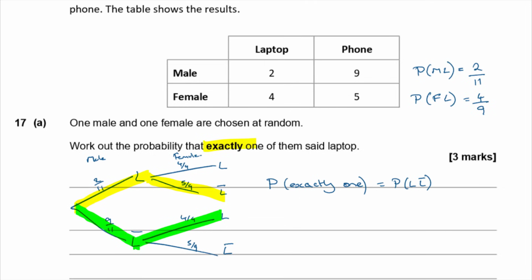Okay, so the probability of exactly one was the probability of laptop for the boy, not laptop for the girl, plus the probability of not laptop, laptop. So probability of laptop, not laptop, that's the yellow route. And that is going to be 2/11 times 5/9. And then probability of not laptop, laptop. So boy not laptop, girl laptop, that was going to be the green route. So that is 9 over 11 times 4 over 9. Okay, so what's that then?